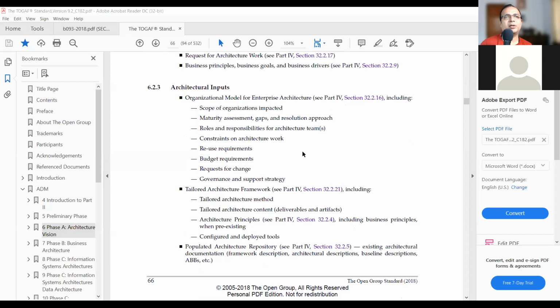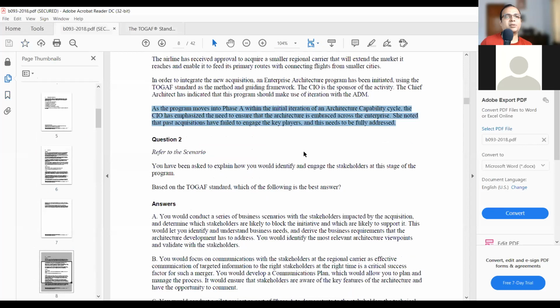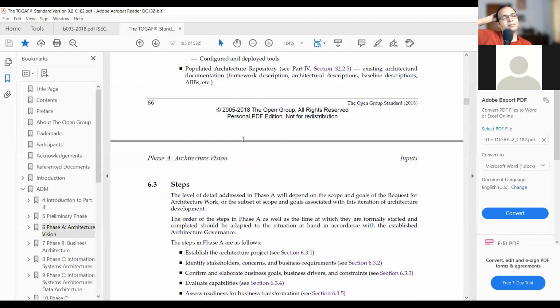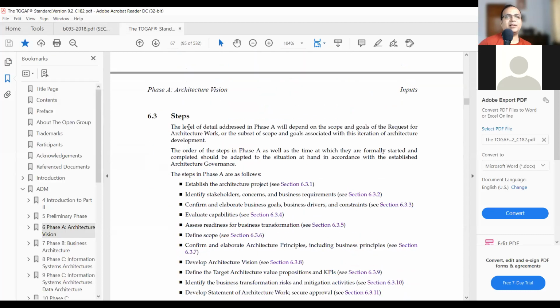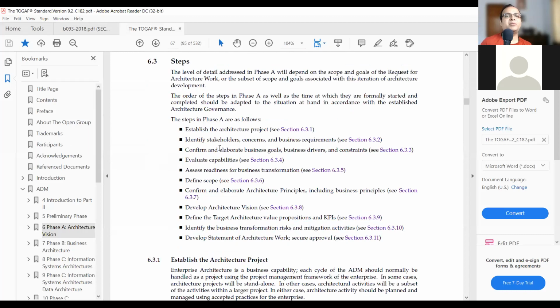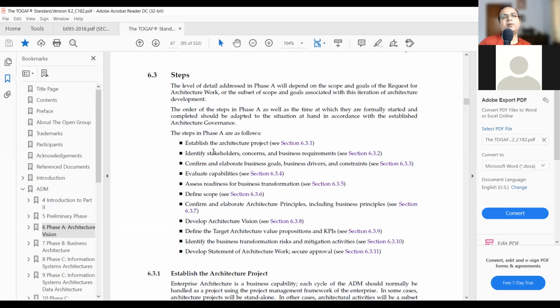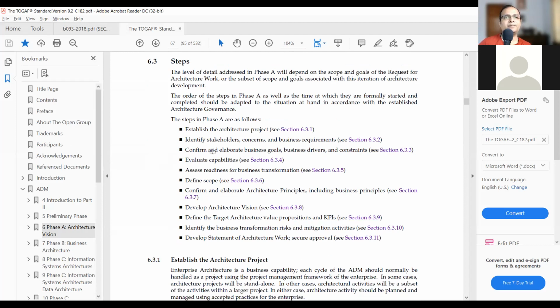These are inputs and architectural stuff. Go to the objectives and the steps. Exactly, stay here. Perfect. So the steps and the objectives should be part of your answer. If it is there, then yes, you identified the phase correctly. So whichever answer has the closest part in the steps and the objectives, that is the correct answer.